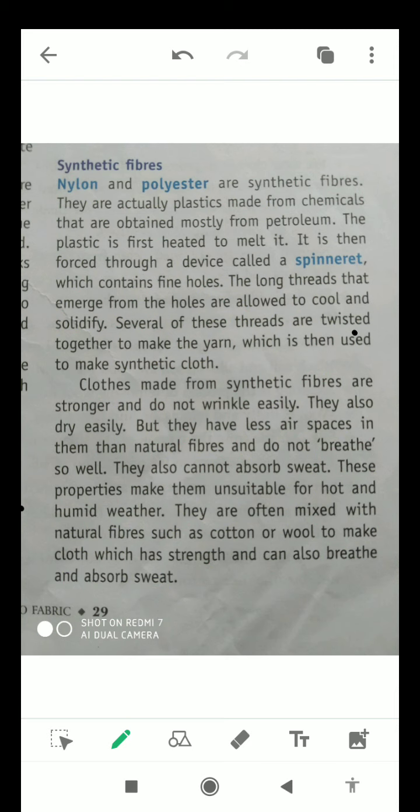So I hope students, now you will be able to tell about synthetic fibers and also natural fibers, and you must have understood the properties of synthetic fibers and natural fibers, when we should wear synthetic fiber cloths or when we should wear natural fiber cloths.